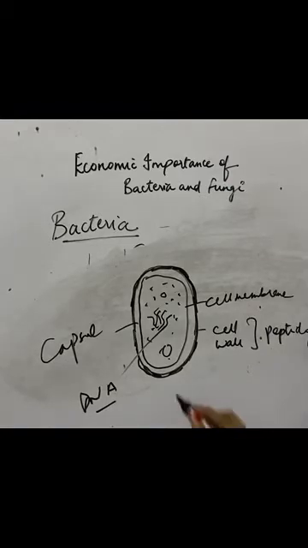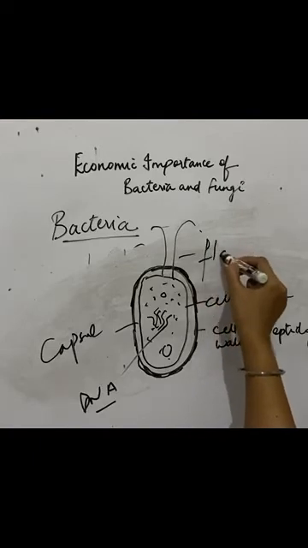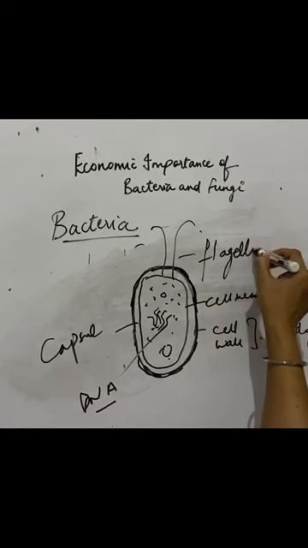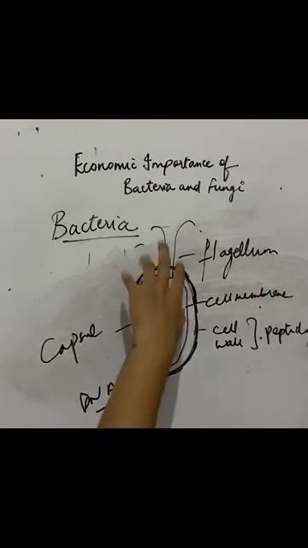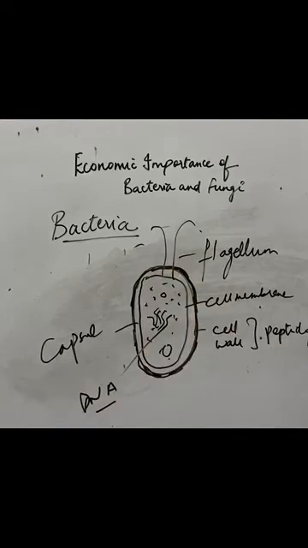But some of the bacteria have a structure known as flagella. One is known as flagellum, plural is flagella, right? So some of the bacteria move with the help of these flagella, okay? But most of the bacteria cannot move, they are just carried along with wind and water and so on.